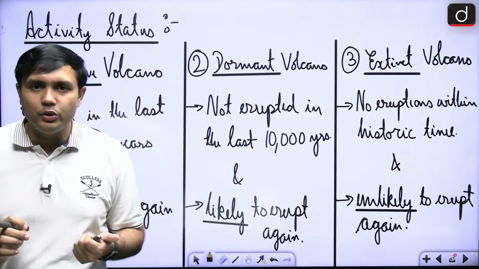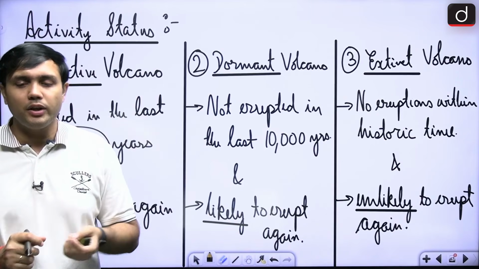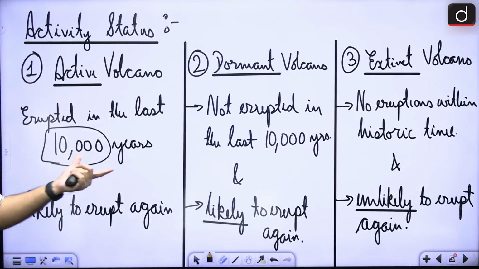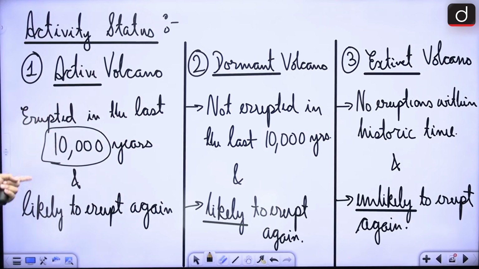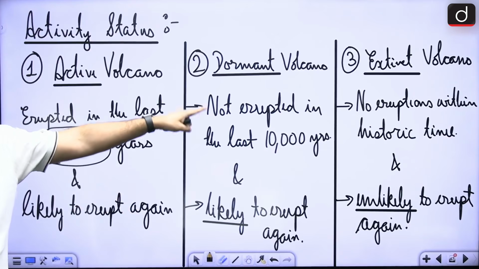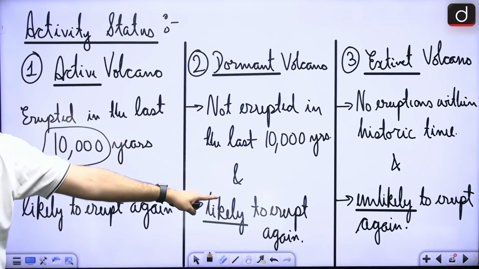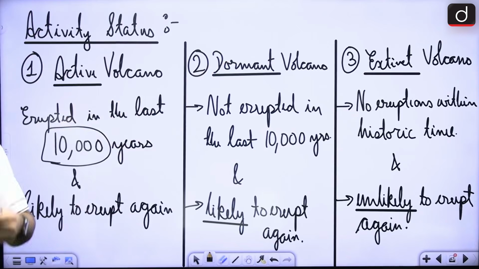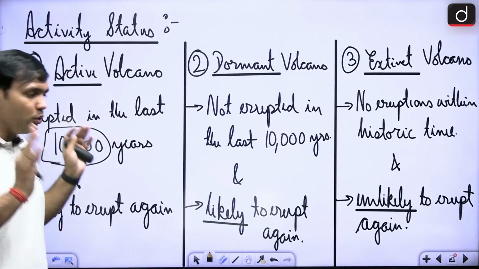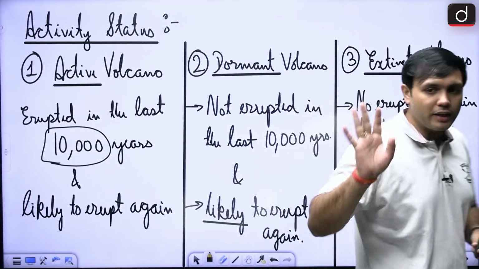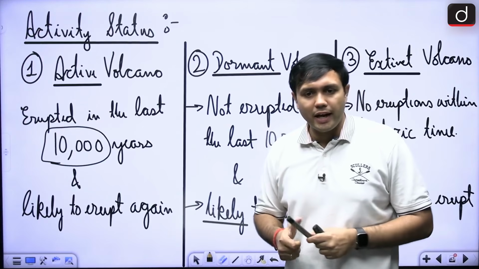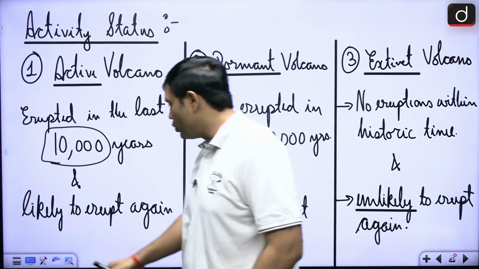So is it likely to erupt again? And if it is likely to erupt again, how much is the time period that we are taking? It is 10,000 years. If it has erupted in the last 10,000 years, and there is still magma left, then it is active. If it has not happened in the 10,000 years, then it is dormant but is likely to erupt again. In case of extinct, no eruptions have happened in the historic time period and it is unlikely to erupt. So that is the difference between active, dormant and extinct volcanoes.